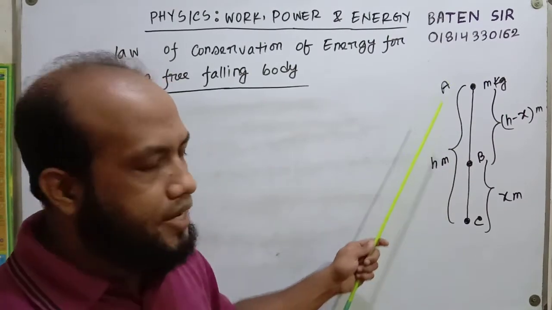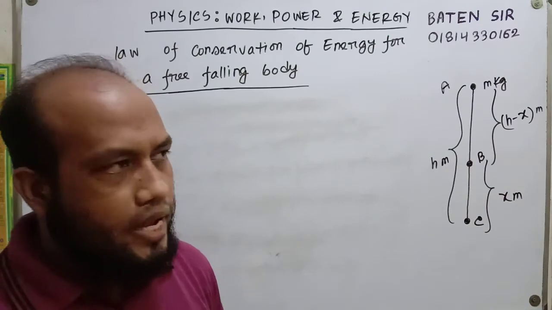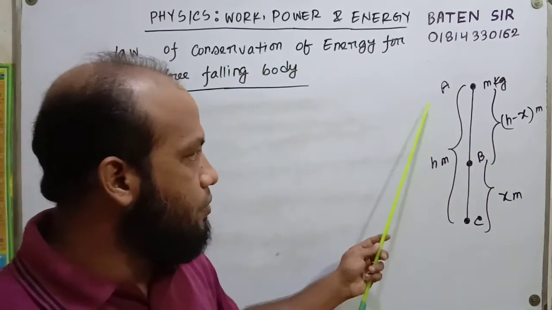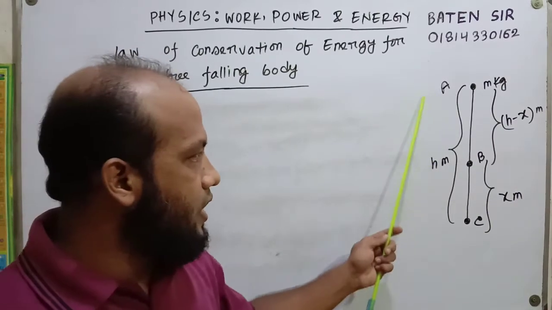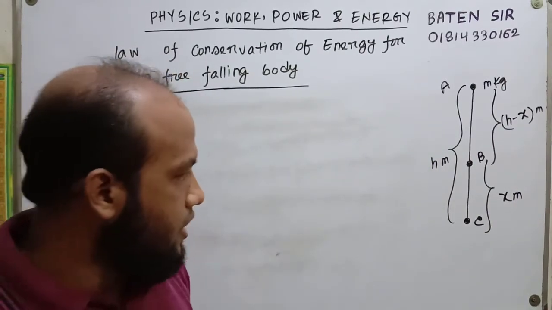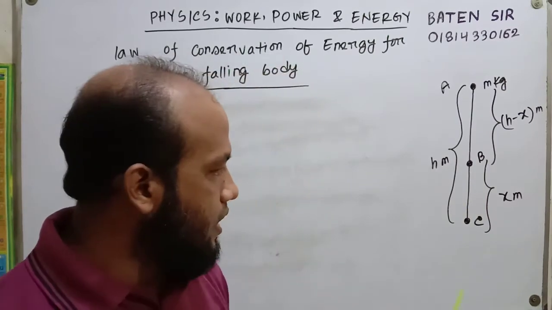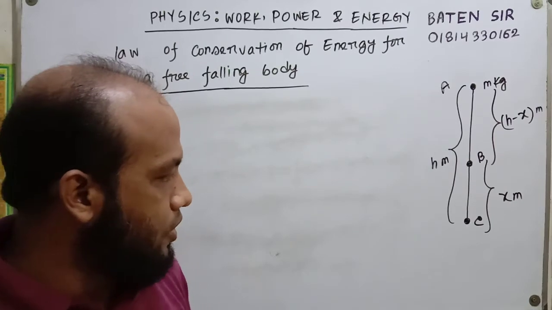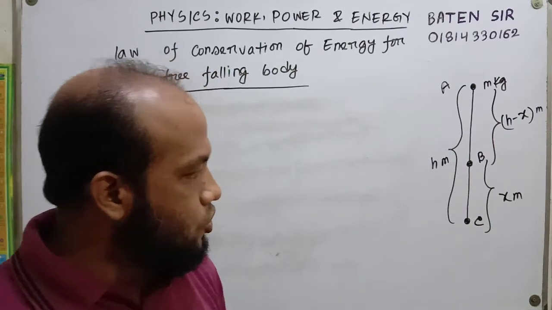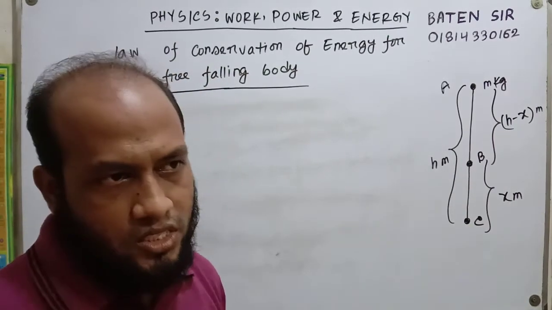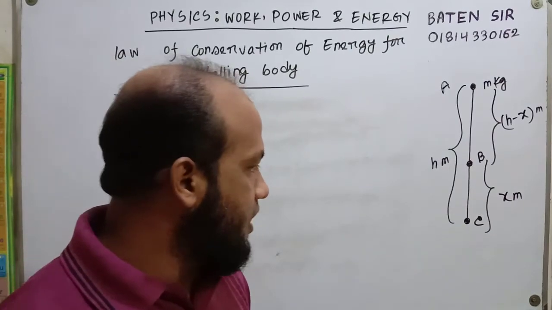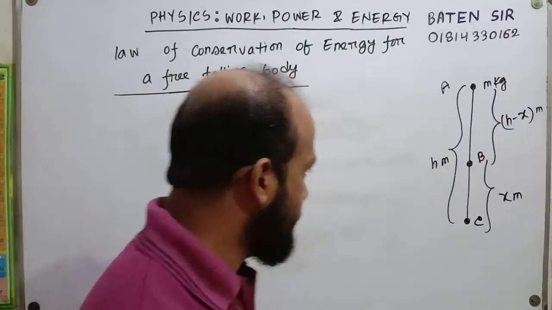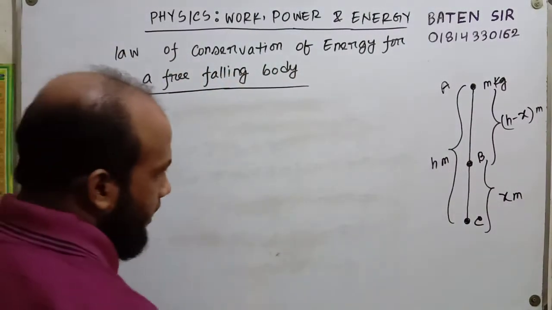But the kinetic energy will increase, as there is acceleration and the velocity increases. Before the moment of touching the ground, all the energy is stored as kinetic energy. There is no potential energy as the height is 0. Now we will determine the total energy at point C.